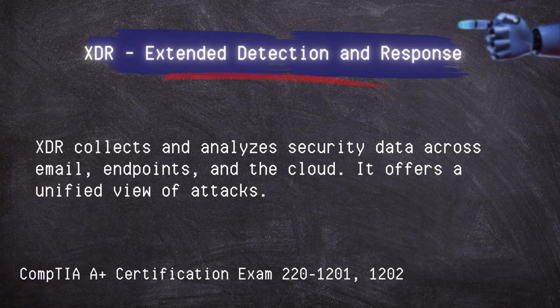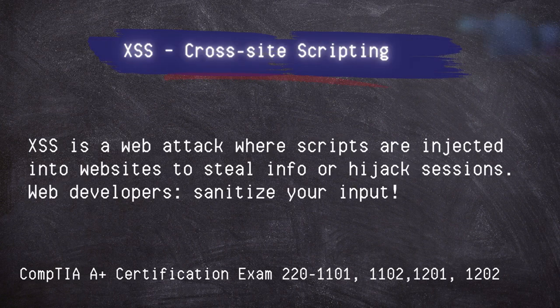XDR, or Extended Detection and Response. XDR collects and analyzes security data across email, endpoints, and the cloud. It offers a unified view of attacks. XSS, Cross-Site Scripting. It is a web attack where scripts are injected into websites to steal info or hijack sessions. Web developers, sanitize your input.